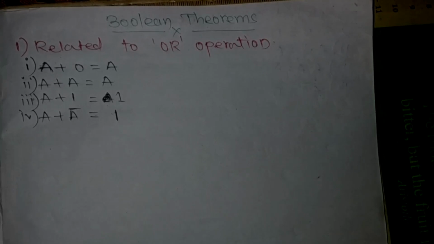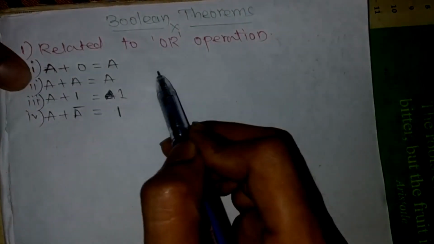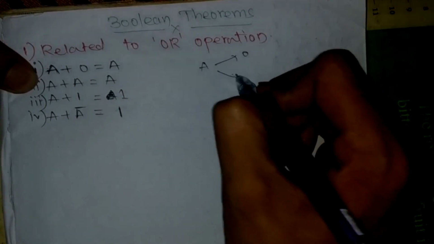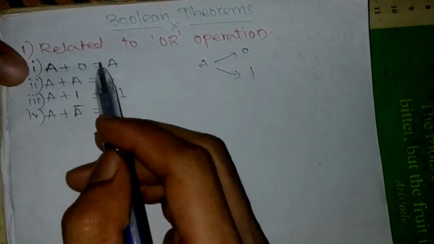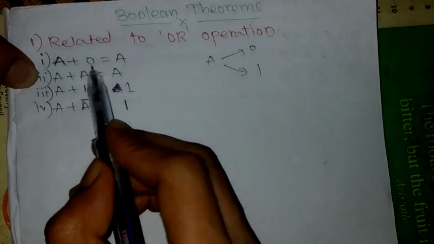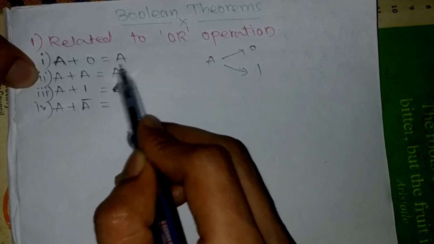So related to OR gate operations, there are 4 laws. First one, A is nothing but a kind of variable. It is a variable which can hold value 0 as well as 1. So first one is A plus 0 is equal to A. That means if you add 0 to any variable, that same variable we are going to get at the end.